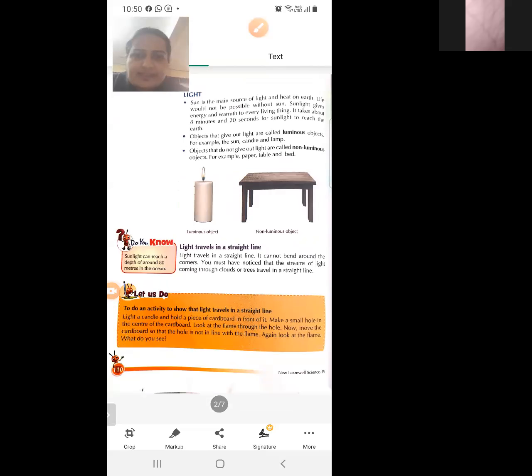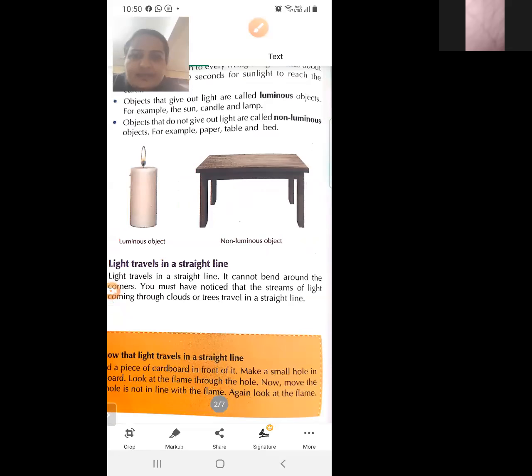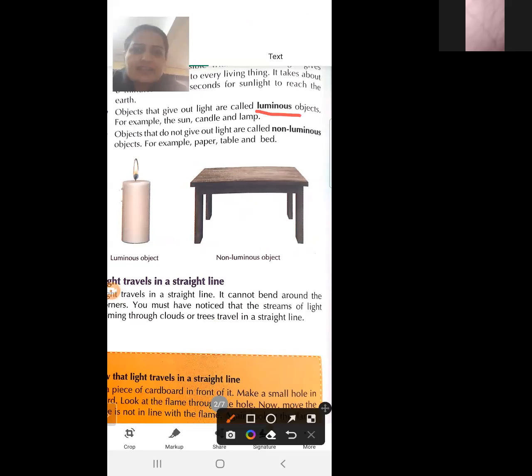As we know, there are two types of object. First is luminous object and second is non-luminous objects. So the objects that give us light are called luminous objects, and the objects that do not give their own light are called non-luminous objects.